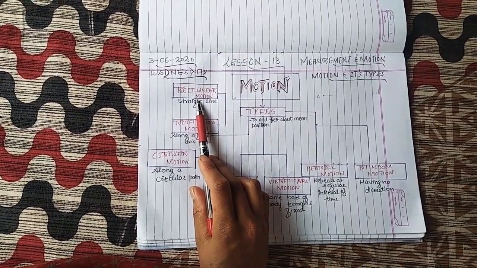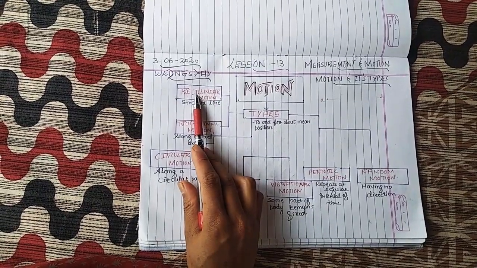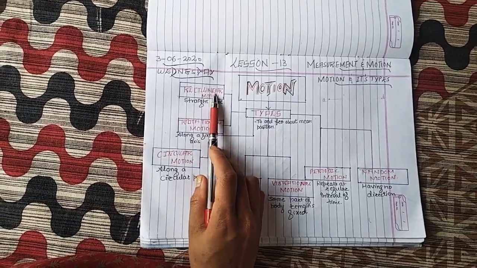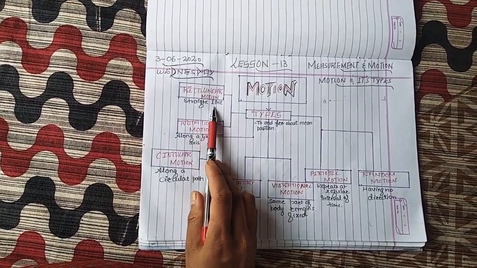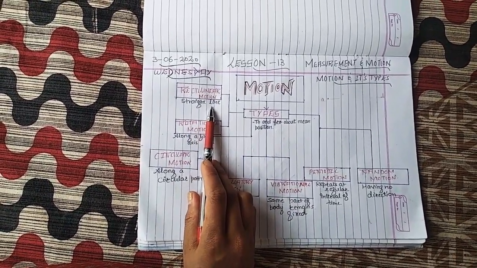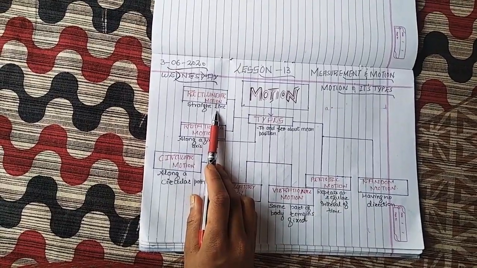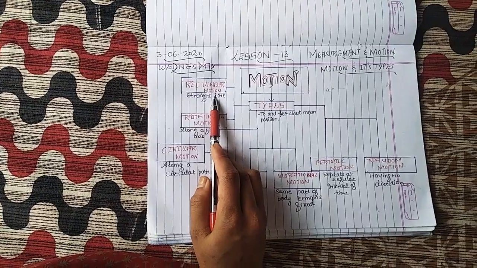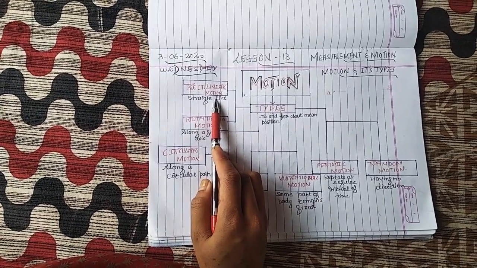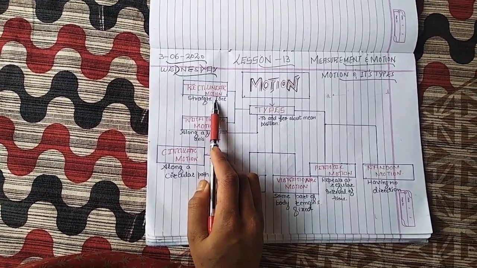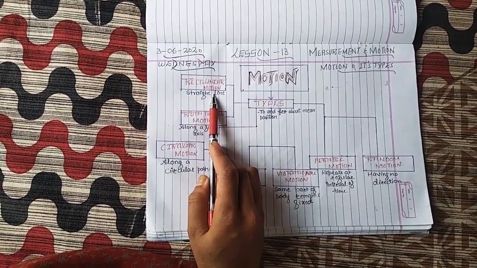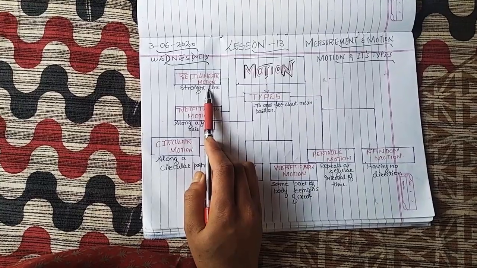Come to the first type of motion, that is known as rectilinear motion. What is rectilinear? From the name it is showing that when an object moves in a linear position, meaning a straight line, or on a straight path, it is known as rectilinear motion. Okay, what are the examples of rectilinear motion? Like you have seen a car moving in a straight line on the road, right? Motion of a striker in a carom board also. You have played a carom board game.